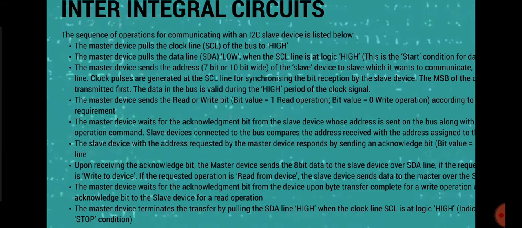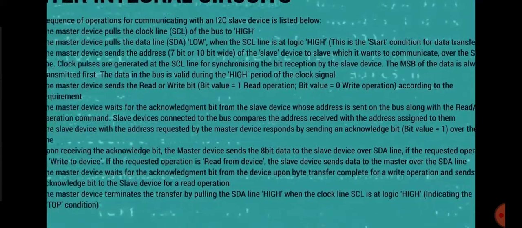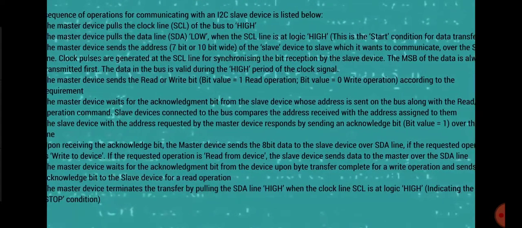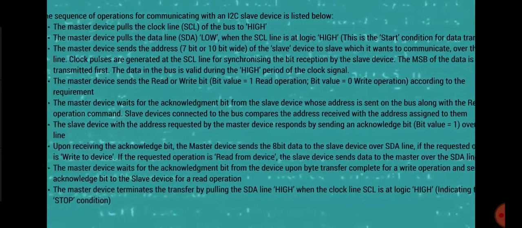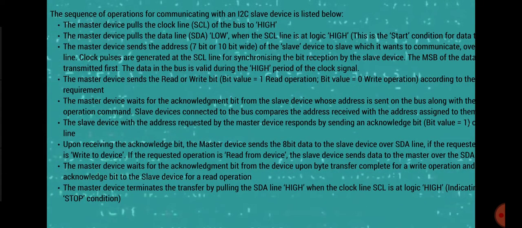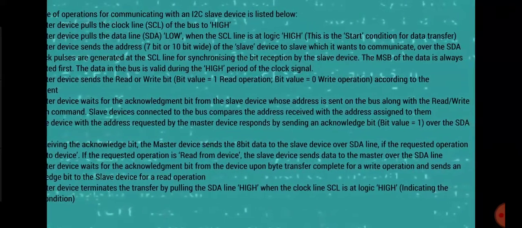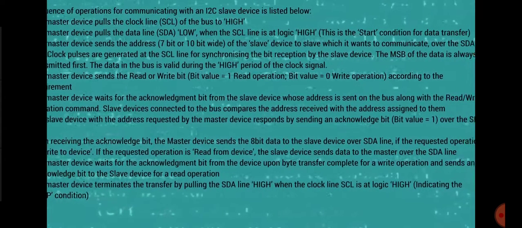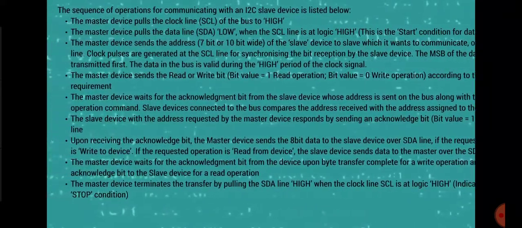The master device sends the read or write bit according to the requirement. The master device waits for the acknowledgement bit from the slave device whose address is sent on the bus along with the read or write operation command. Slave devices connected to the bus compare the address received with the address assigned to them. The slave device with the address requested by the master device responds by sending an acknowledgement bit over the SDA line.